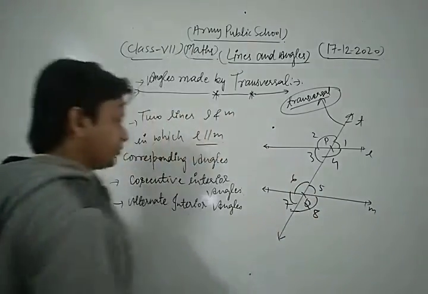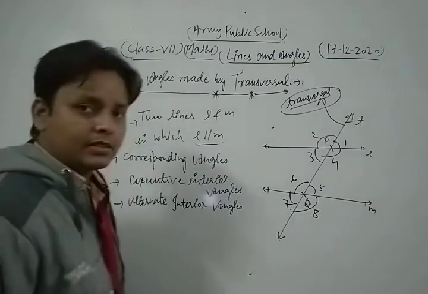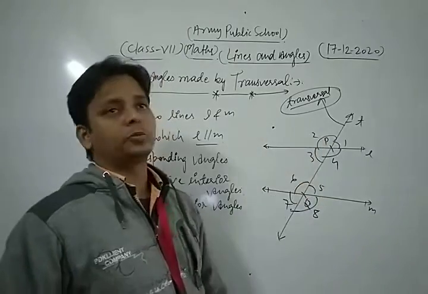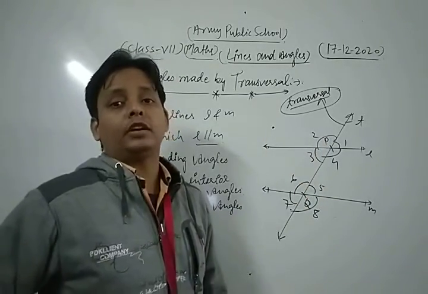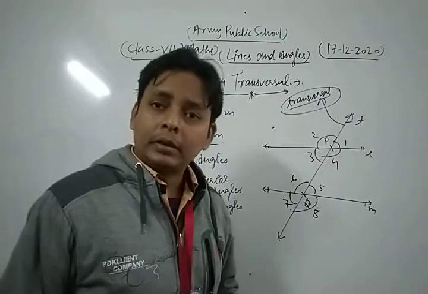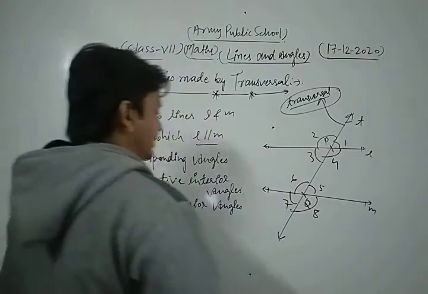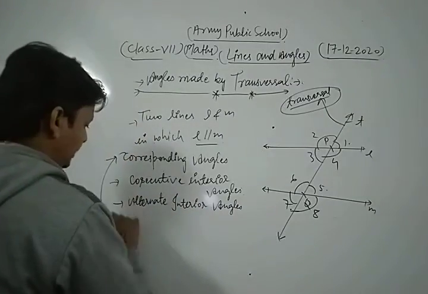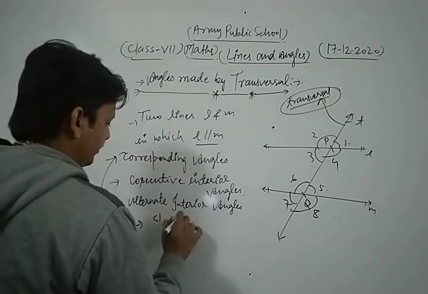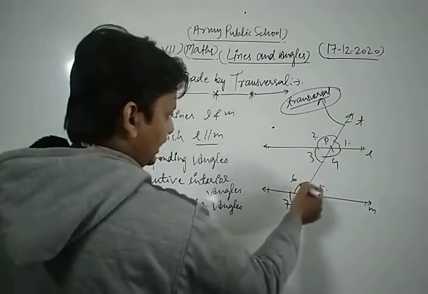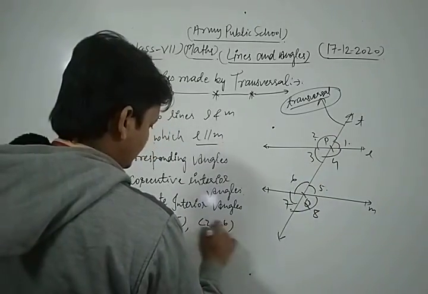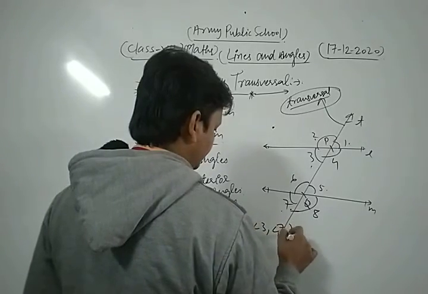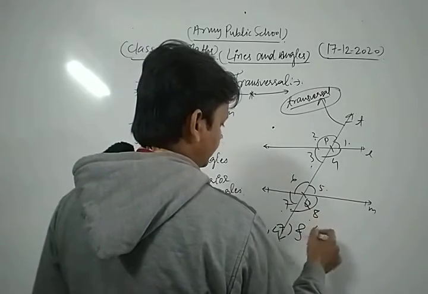8. Let's see. Dear friends, in that figure, the pairs of corresponding angles are what? Let's see. Angle 1, angle 5. Okay. The pairs of corresponding angles are angle 1, angle 5, angle 2, angle 6, angle 3, angle 7, and angle 4, angle 8.